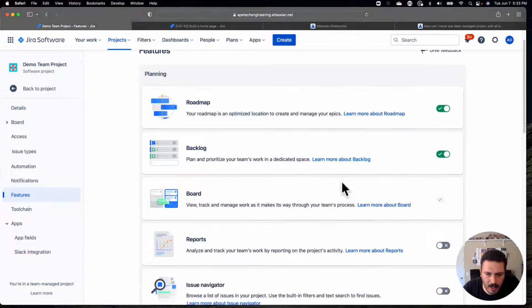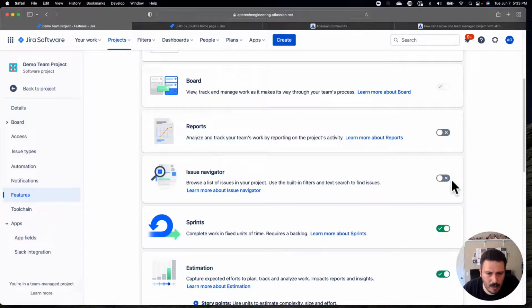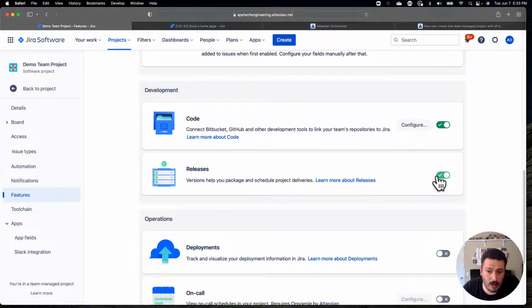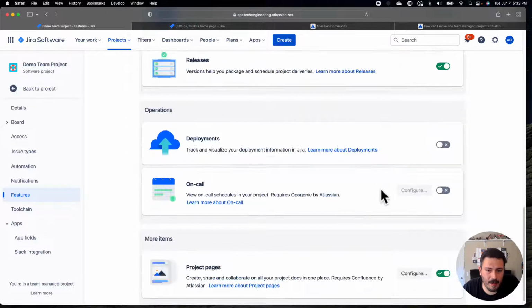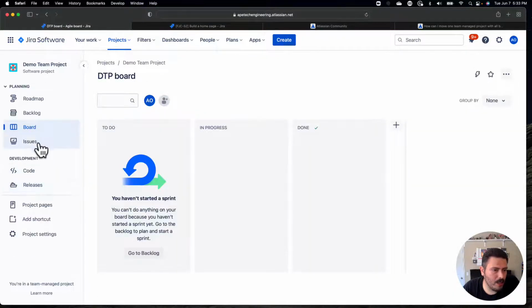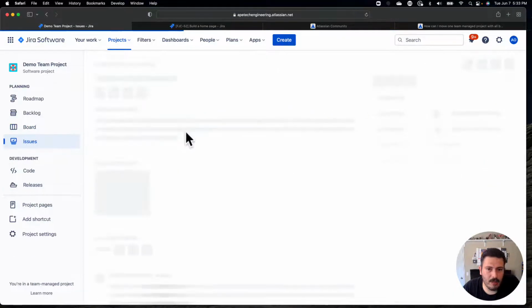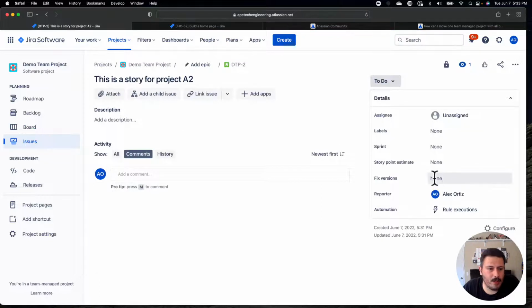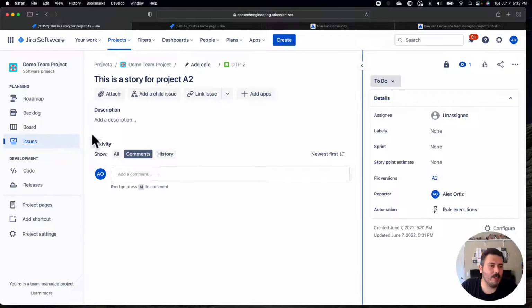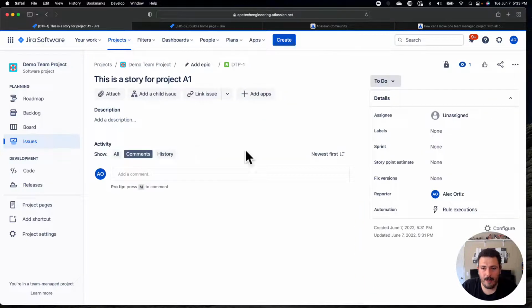Okay, let me see. Maybe I gotta turn it on. Issue Navigator. Let's try that one. Releases. Let's turn on releases, see if that does anything. Maybe by turning things on it'll like it better. But let's see. Let's go back to project. Let's go to issues now that I've enabled issues and see if somehow I can add that. Here we go. So not sure which of the two settings did it, but if you're watching this recording, you want to come in and set your fixed version. So now I can associate this one to A2, and then I'll associate the other one to A1.